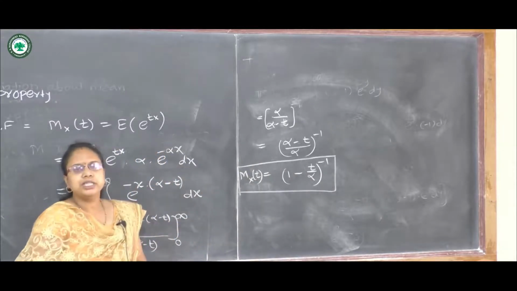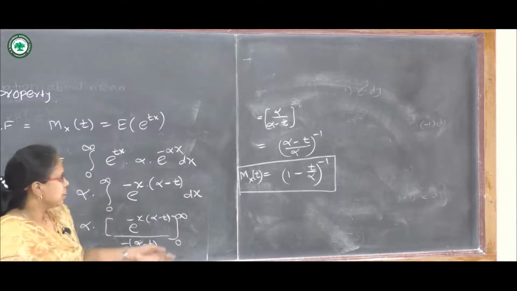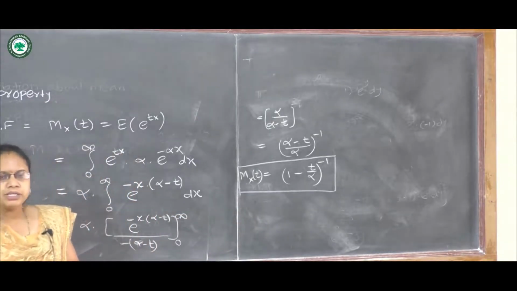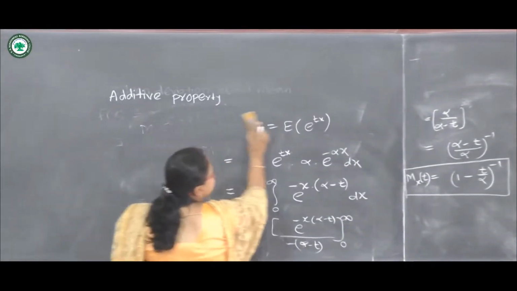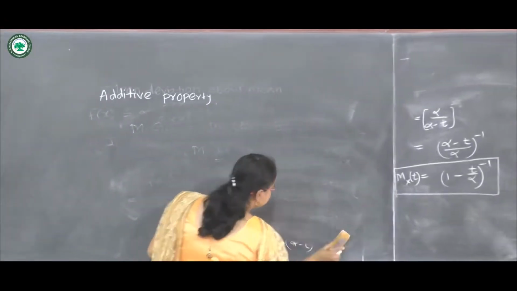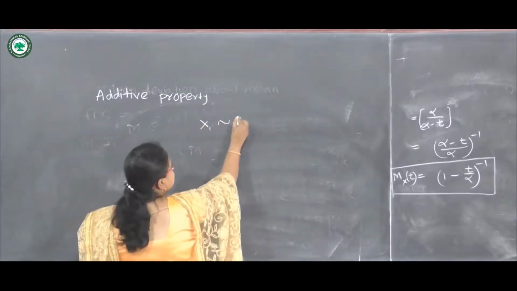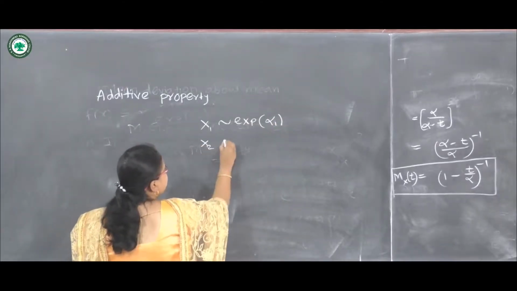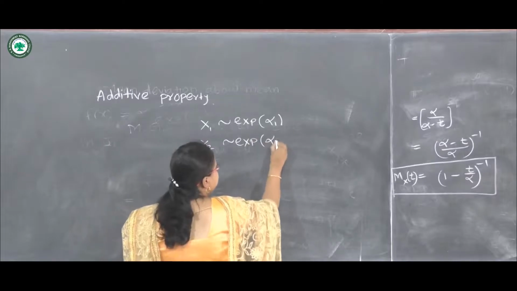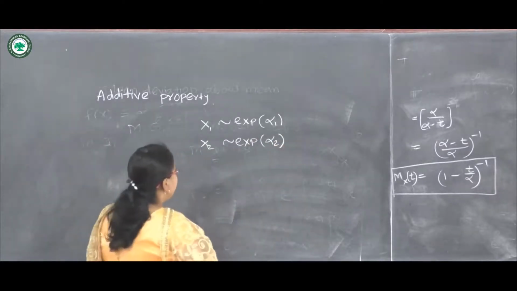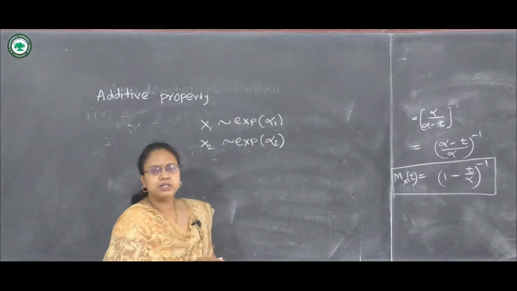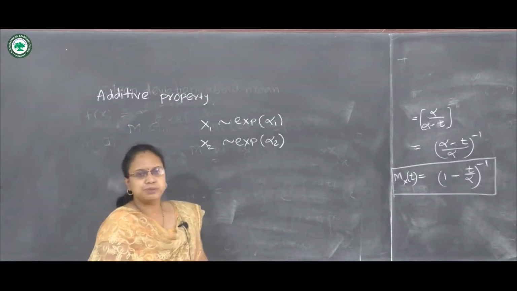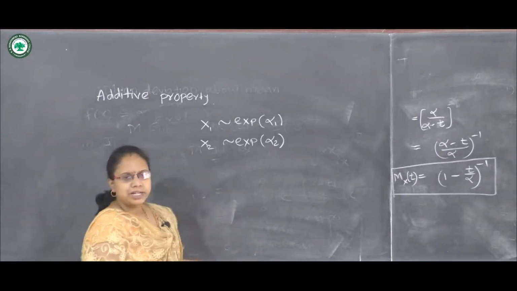Now we are going to see the additive property of the MGF of exponential distribution. For that purpose, let us take 2 variables. Suppose x1 and x2 are the 2 variables. x1 follows exponential distribution with parameter alpha 1, and x2 follows exponential distribution with parameter alpha 2. Then let us check whether the distribution of the addition of the 2 variables, that is x1 plus x2, is exponential or not. This is all about the additive property.